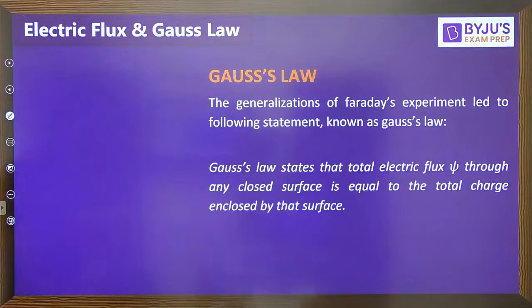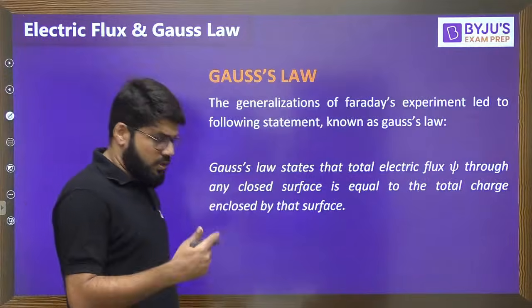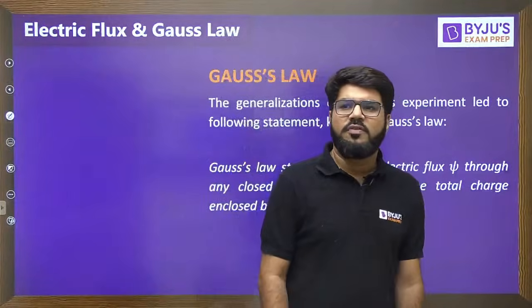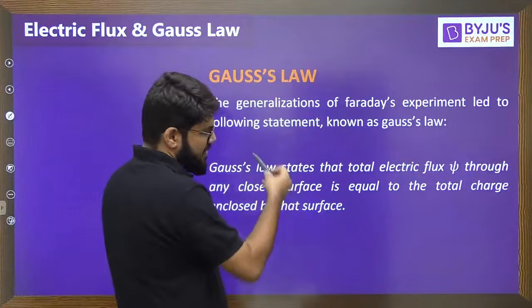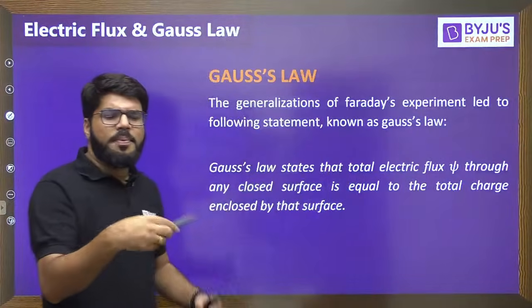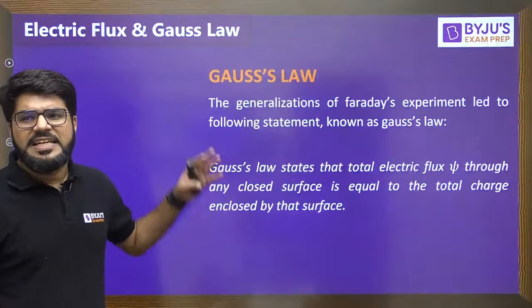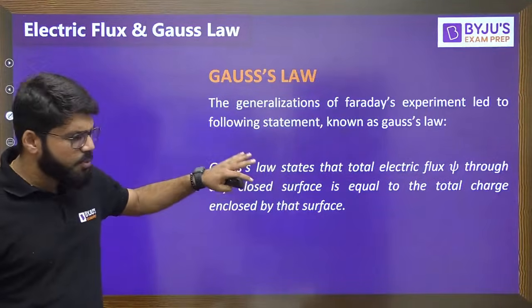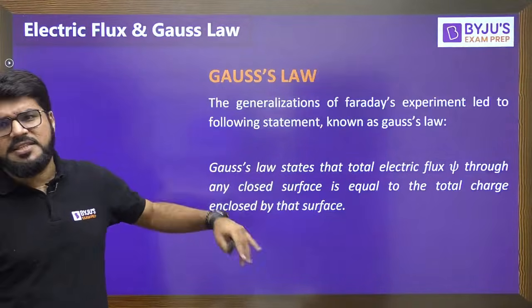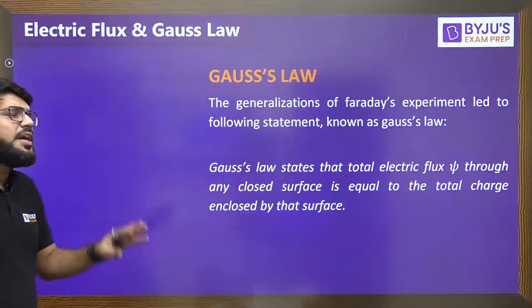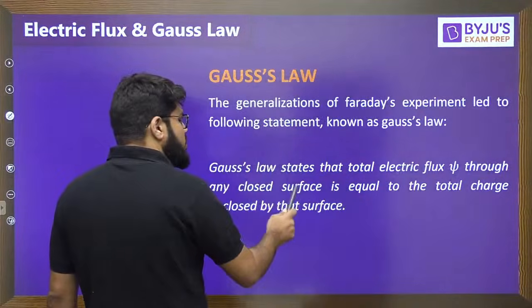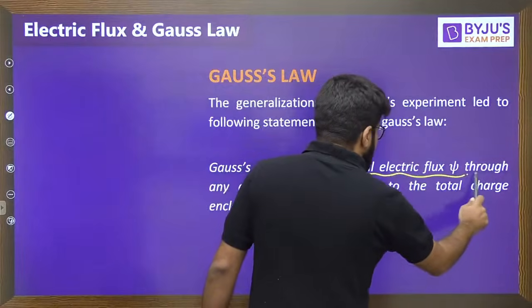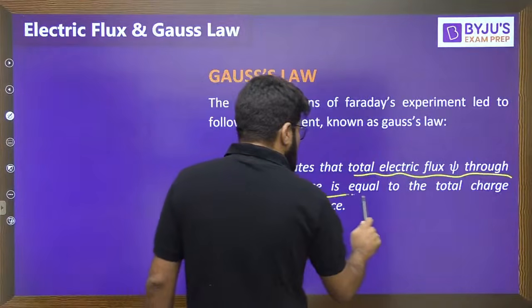Okay, now Gauss law, which is very soon going to give you one of the Maxwell's equations. Gauss law is just a proper conclusion of Faraday's experiment. Faraday did the experiment, Gauss properly stated and formulated it, and hence we commonly call it Gauss law. It says that the total electric flux through any closed surface is equal to how much?